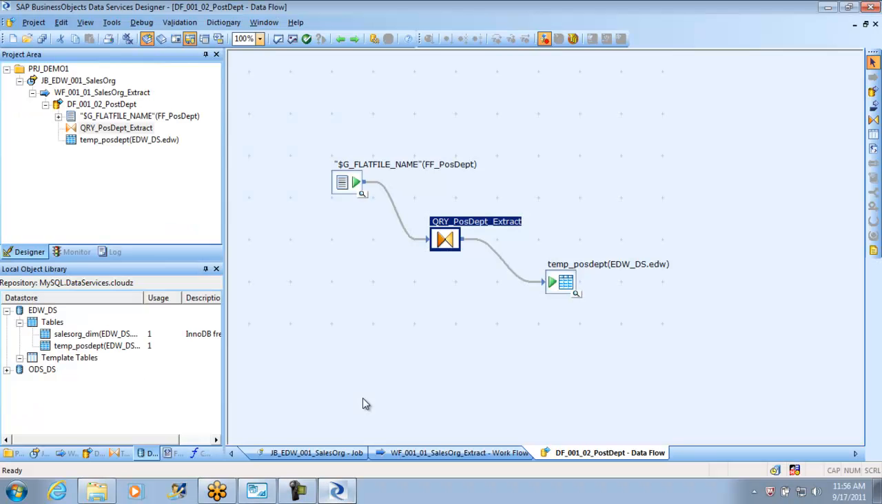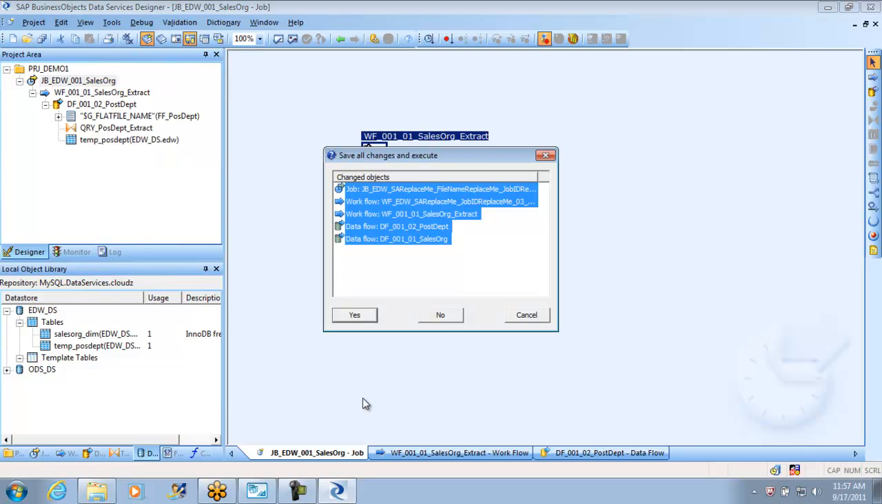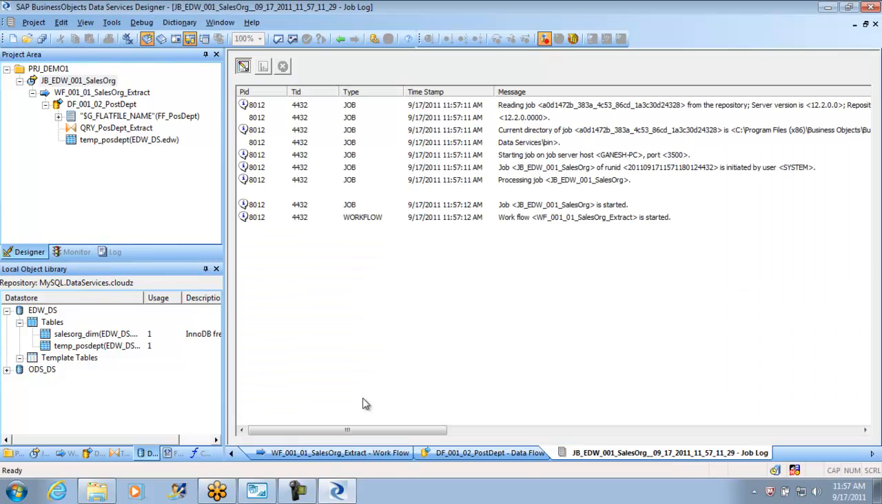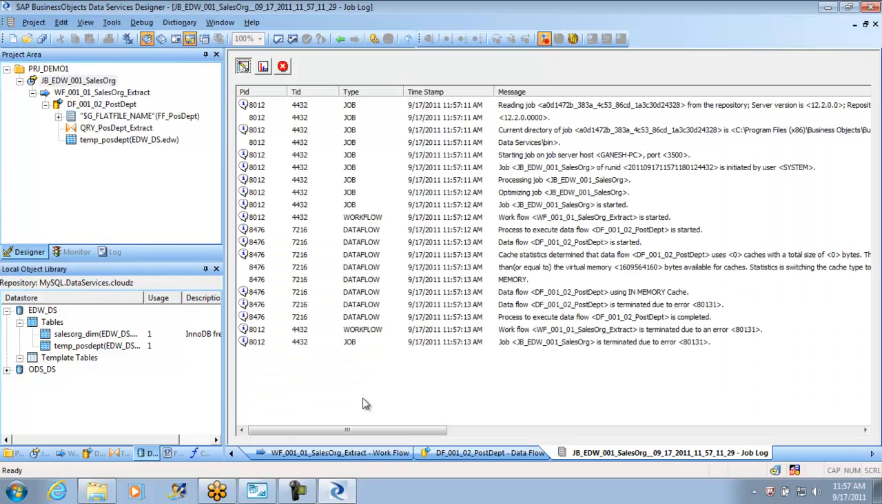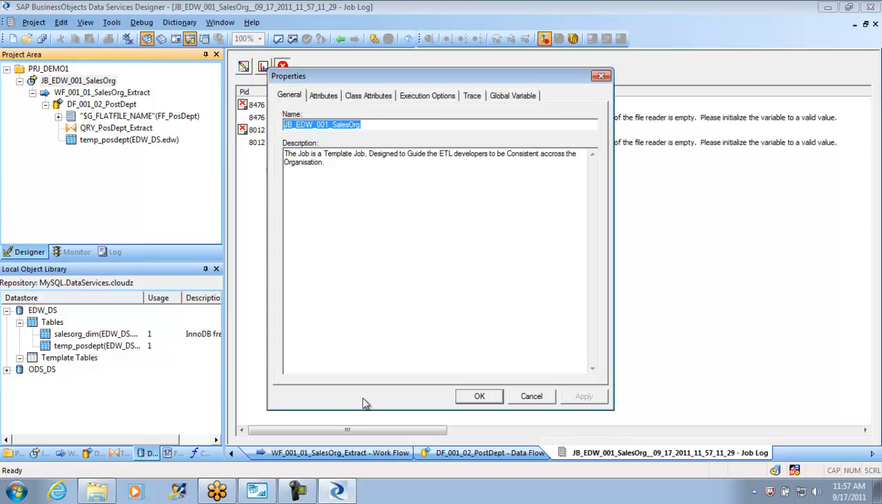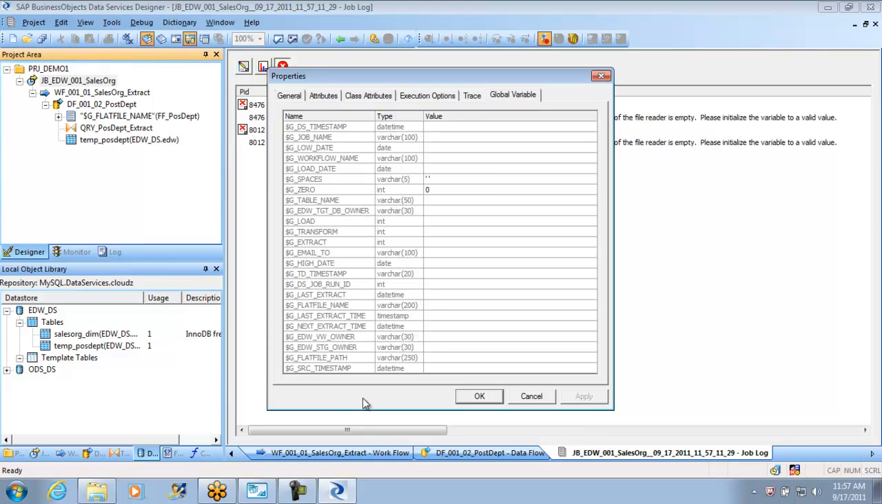But if you run the same job, because I enabled autocorrect load and use input keys, my understanding is it will not create duplicates. It will show as if it is inserting the same records, but it will not do anything. Oh, the job fails. Okay, it's just the file path and the name, because I did not pass that, it failed. This is the file name. I have to put it here.